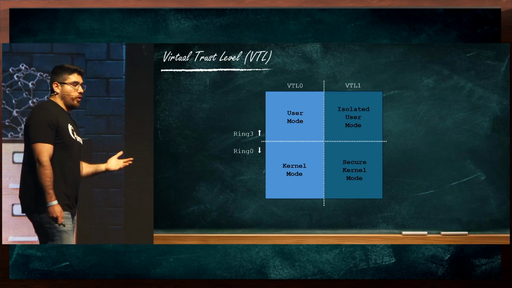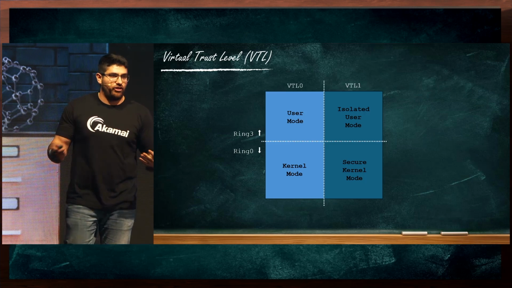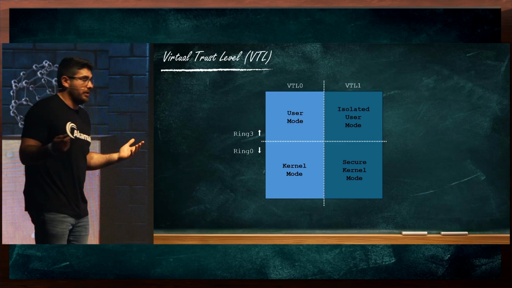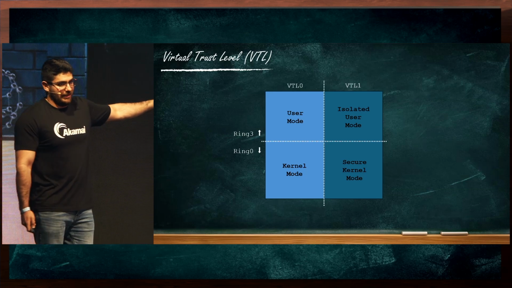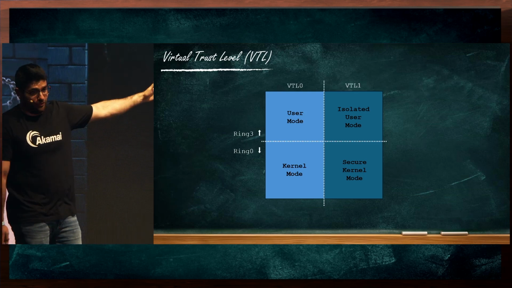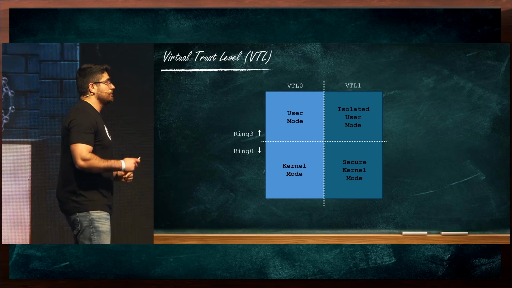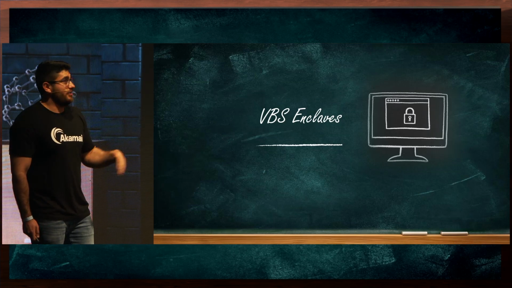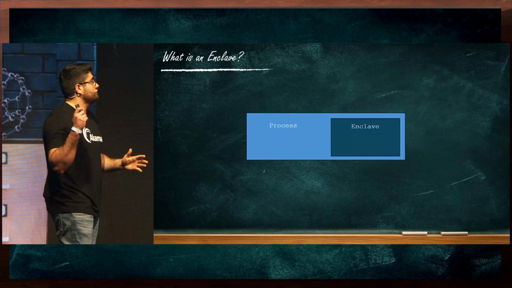Up until now, before we introduced VTLs, if an attacker were to compromise the kernel, it was pretty much game over. At this point, they could control the operating system and do whatever they want. Now, even if an attacker were to compromise the kernel, they wouldn't be able to access either secure kernel mode and isolated user mode. Nothing in VTL 1 can be accessed by VTL 0. So this is really, in a nutshell, VBS, which now brings us to our next topic, VBS Enclaves.